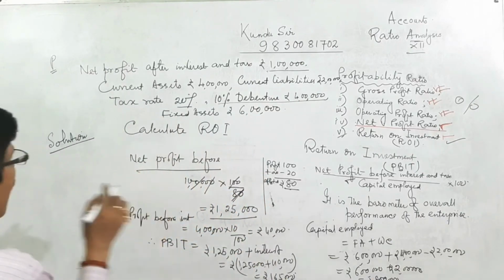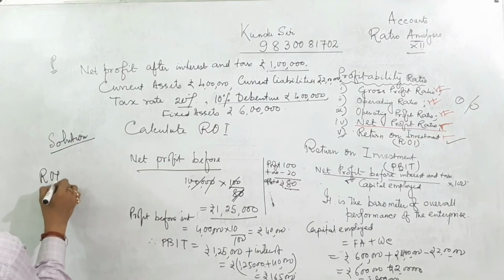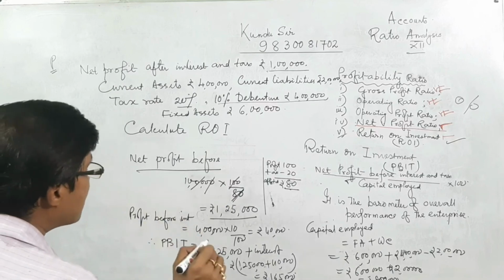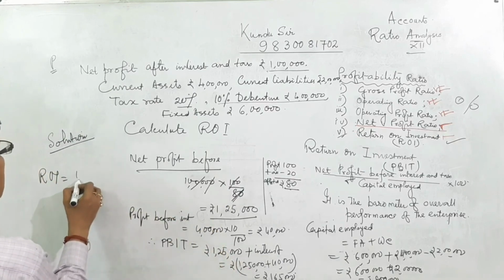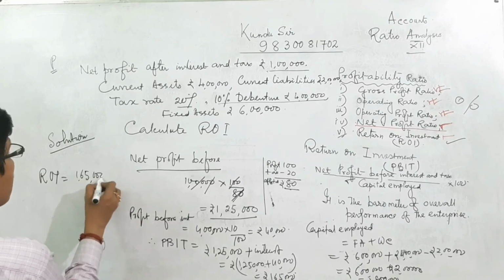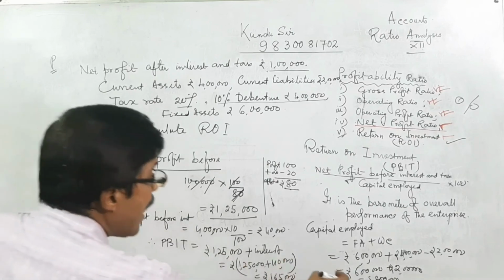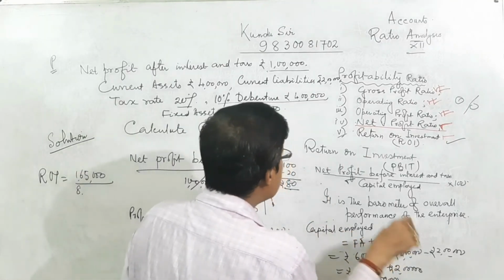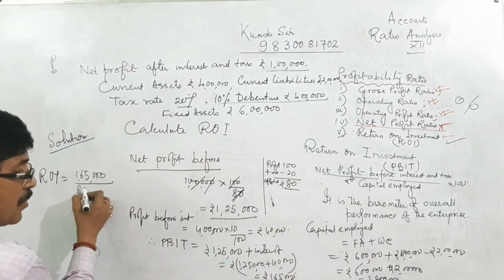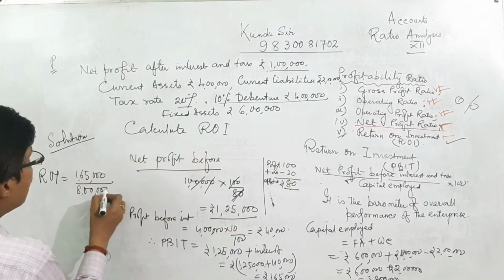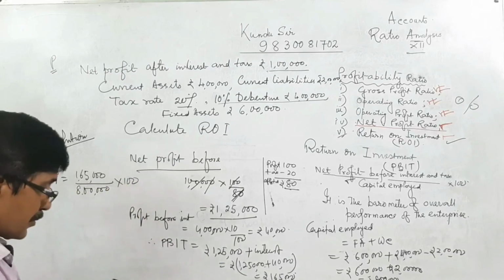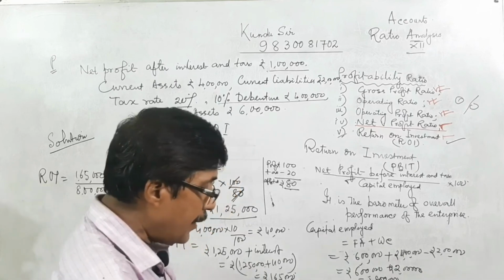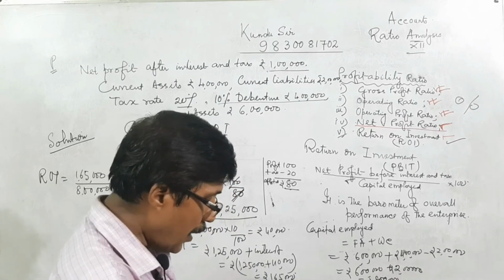Now, ROI. What is ROI? ROI equals net profit before interest and tax, that is PBIT, 1,65,000, upon capital employed. Capital employed equals fixed assets plus working capital, equal to 8 lakh. It is expressed in percentage, so we do 1,65,000 divided by 8 lakh into 100.